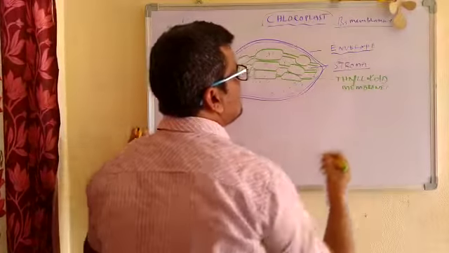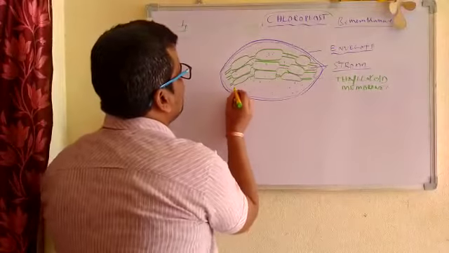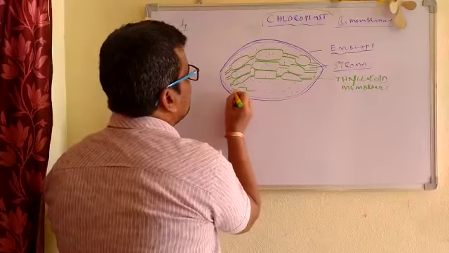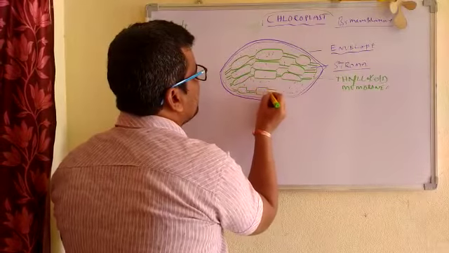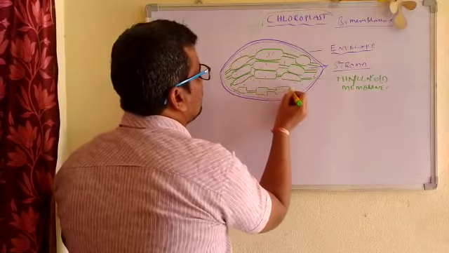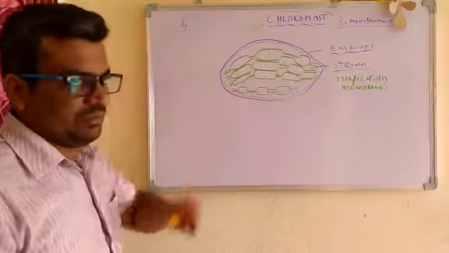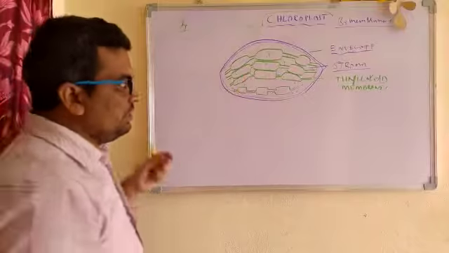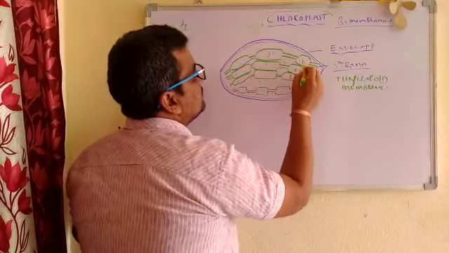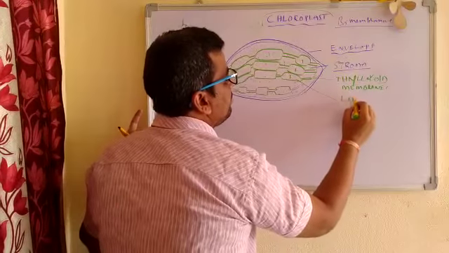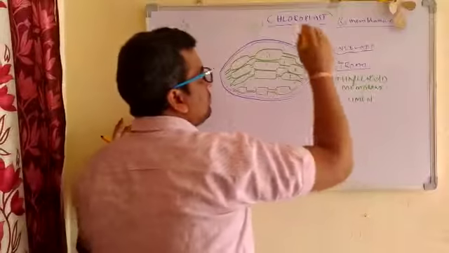What is the fourth part, children, now? When you observe these thylakoid membranes, let's draw one more to understand another important point. These thylakoid membranes are arranged like this. The fourth important point is the gap in the thylakoid membranes. This is called lumen. So how many parts are there in a chloroplast?